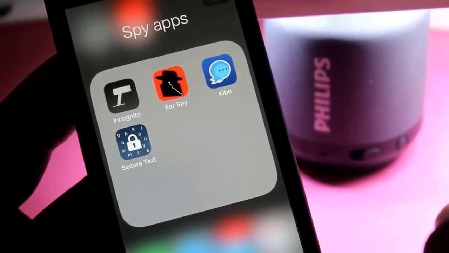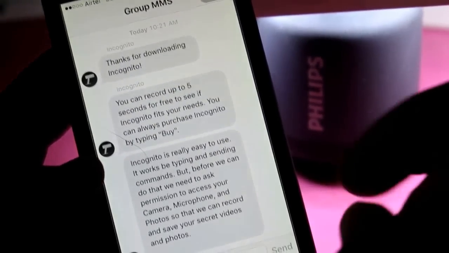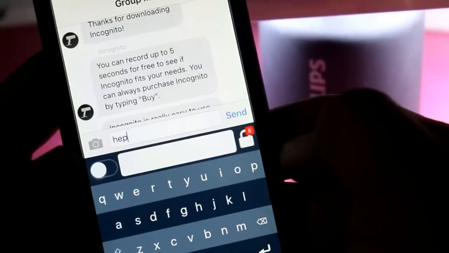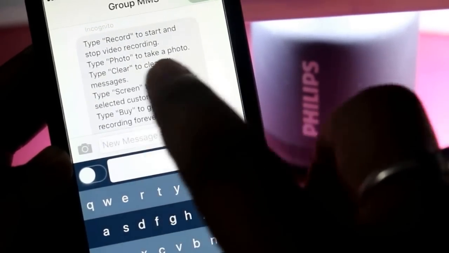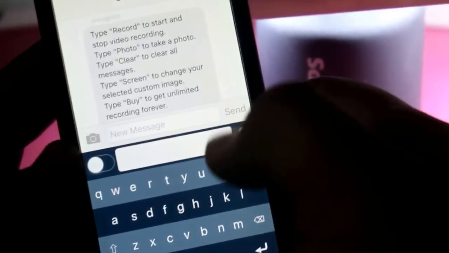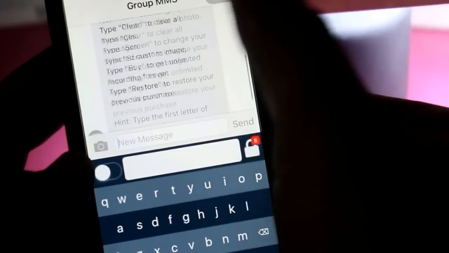So the first application is known as Incognito. There is a link below. You can see this is a group MMS thing. First of all you have to type help to check what you can do. You can record, you can click photos, you can also change the screen. Also, for unlimited recording you can buy it.